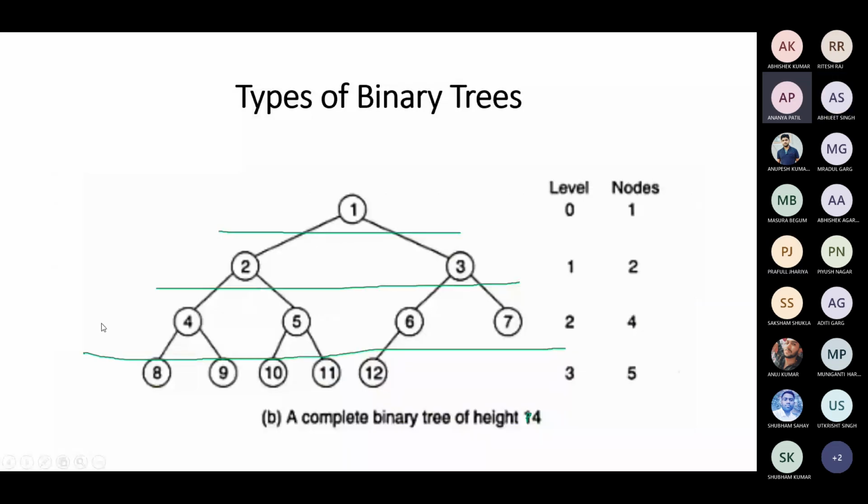So all the nodes up to this level, the 0th level, first level, second level, are maximum filled. There is no node you can fill because it's a binary tree. A binary tree can have at most 2 children. In the last level, it is filling from left to right. Is that clear? Yes, sir. Clear.